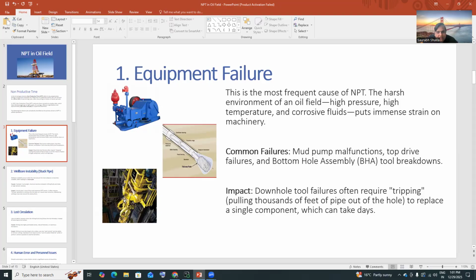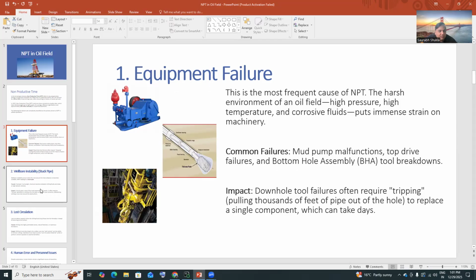This is the top drive failure. It is rotating the equipment for the drilling rig so that we can penetrate into the earth. If this gets stuck or fails, then there is a problem. And if bottom hole assembly tools break down, then you have to do the fishing, and it takes a hell of a lot of time. So these three are the major common things. With any kind of equipment failure, you are paying a lot of money on a rental basis for the rig, and if you are not able to produce oil and gas from the subsurface, then it is a big problem. So equipment failure is the first thing.